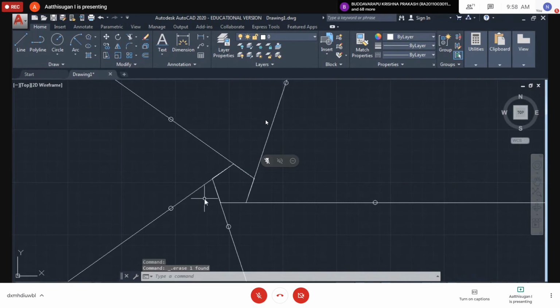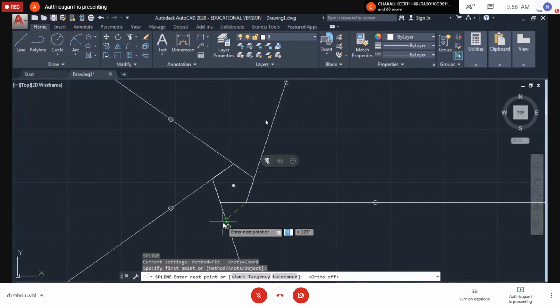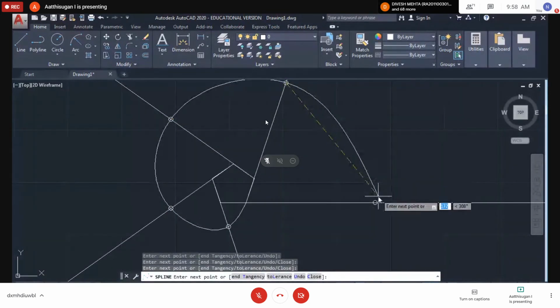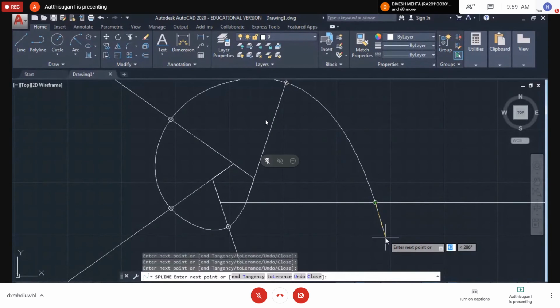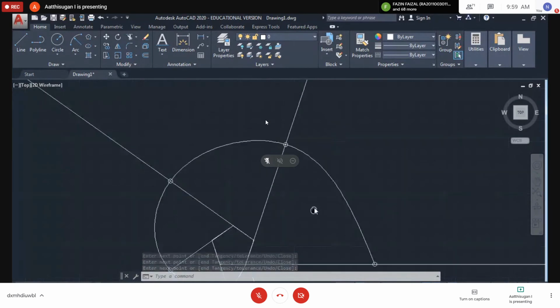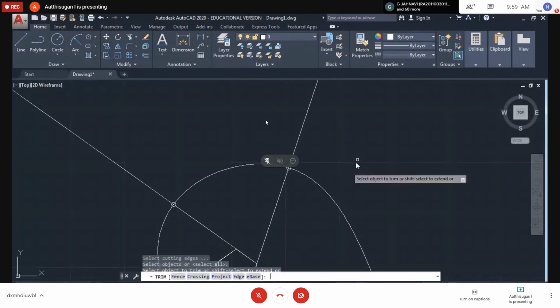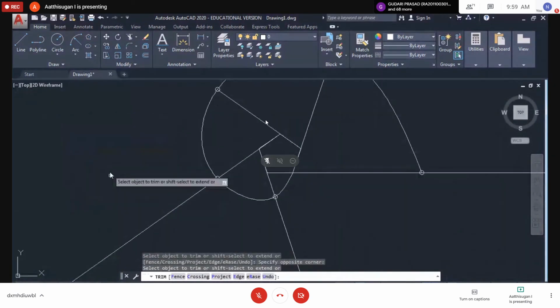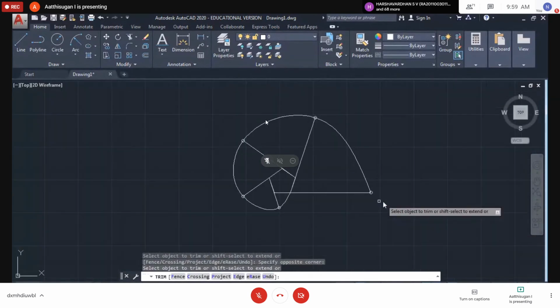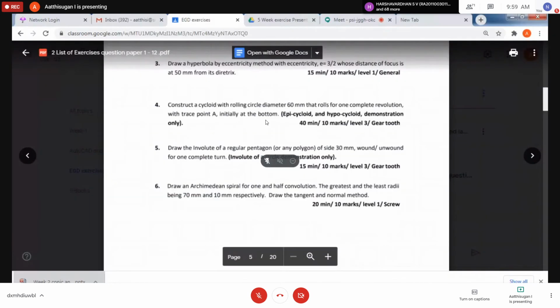Then join with the spline command. From here, just move the curve down. So this is your final output. If you want to remove this one, you can remove it. So 3R double enter. Okay, so this is the answer for your fifth question.